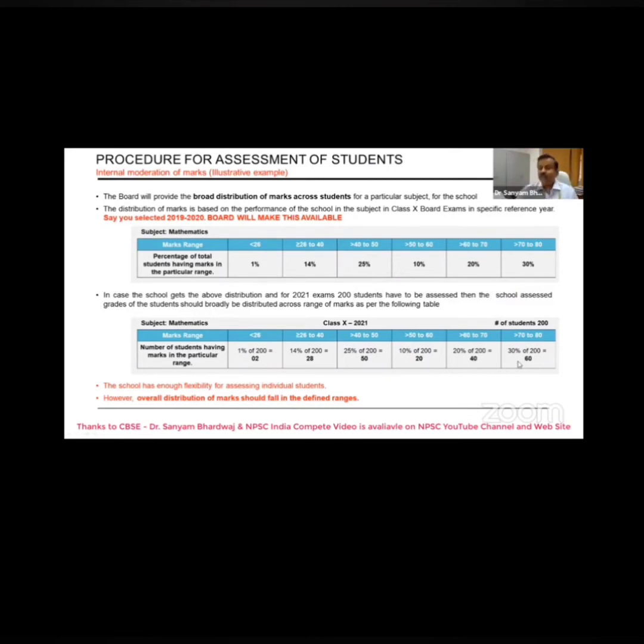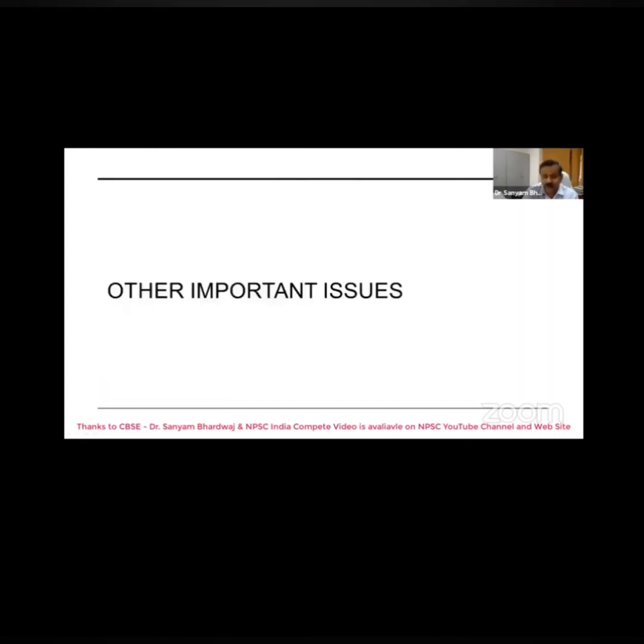So you will find that there is a possibility that you might say that no, our 5 students would have got 100 marks. No problem at all. They could be placed in the last bracket. But you have to adjust the other students who would not fall in that bracket. So that is the moderation. Say in place of 200, if you have 400 students, you have to change the calculation accordingly, and find out how many students would be placed out of 20 in that particular bracket.